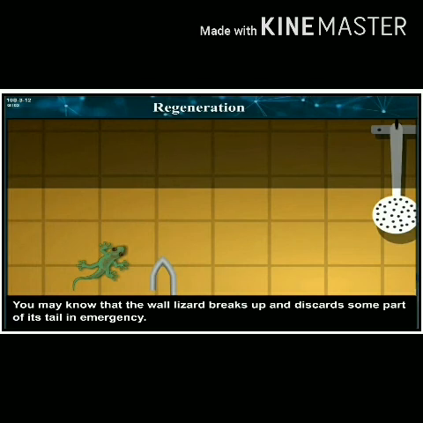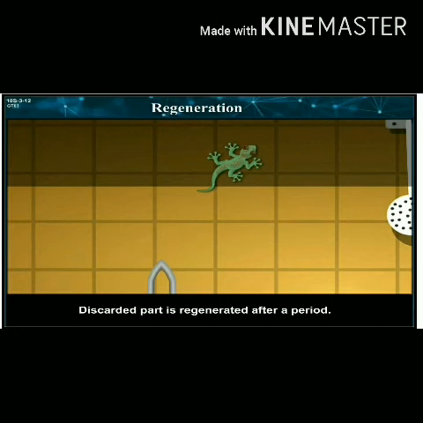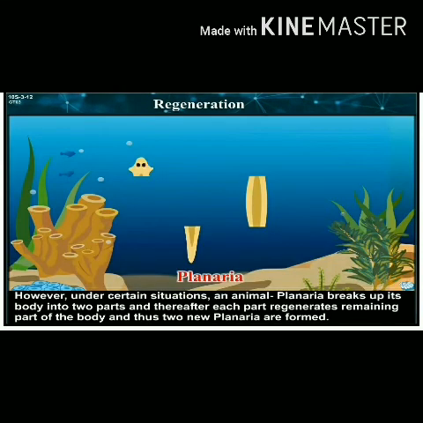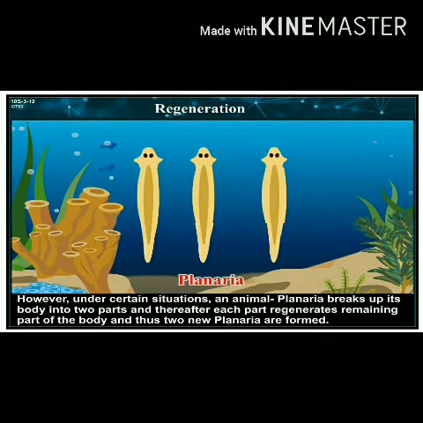Regeneration. You may know that the wall lizard breaks up and discards some part of its tail in an emergency. The discarded part is regenerated after a period. This is an example of limited regeneration. However, under certain situations, an animal planaria breaks up its body into two parts and thereafter each part regenerates the remaining part of the body and thus two new planaria are formed. This is called regeneration.